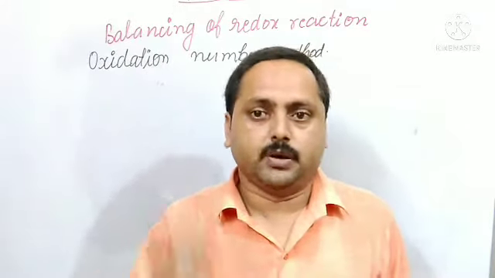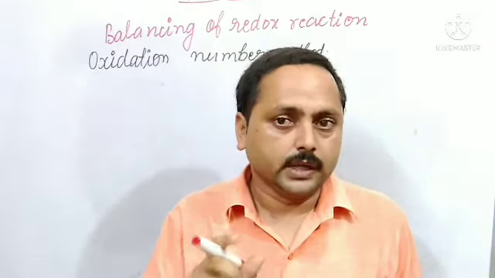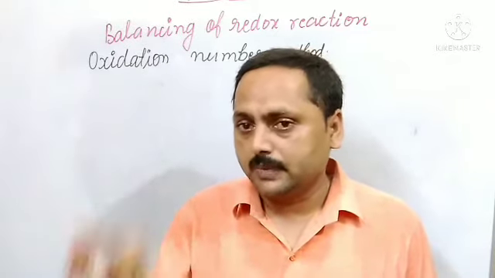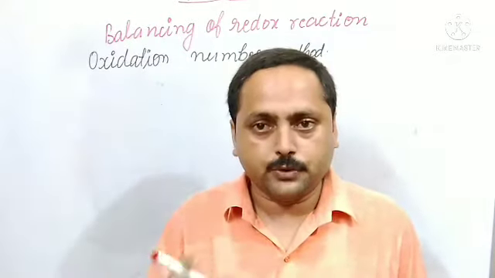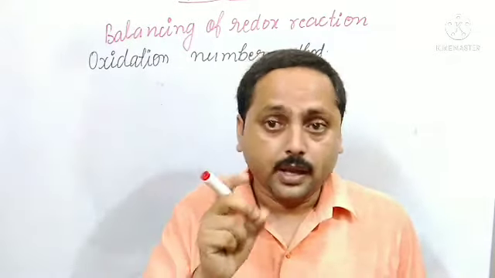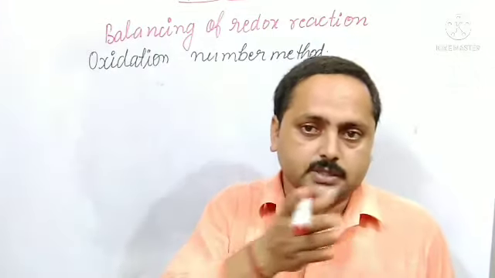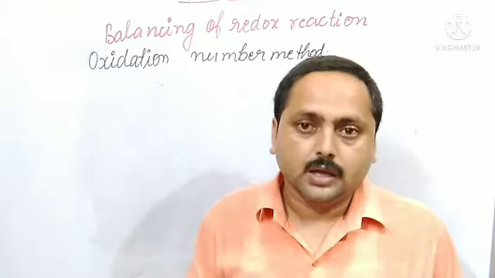If the increase and decrease in oxidation number is not equal, multiply by a suitable number to make them equal. Means increase and decrease in oxidation number must be equal. Then